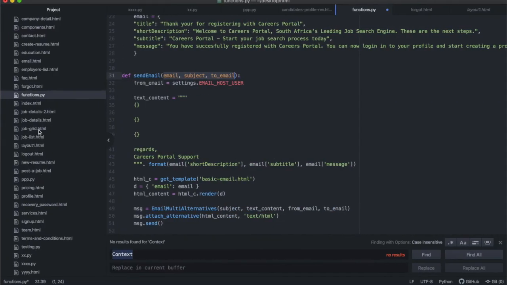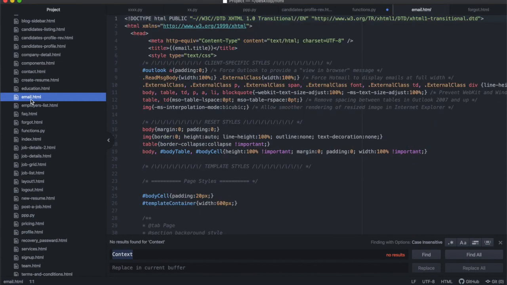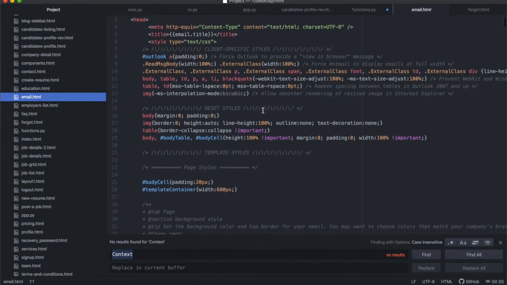Where is it? You would have multiple files. You would have this basic email. You can create multiple HTML files. You could have a basic email like I do in some other applications, then a template for another type of email, and a template for another type of email. When you have time and you're running a big developer company, you're going to have the time to design a different template for each and every email that you send out. That's what developers do. That's what they pay you money to do.